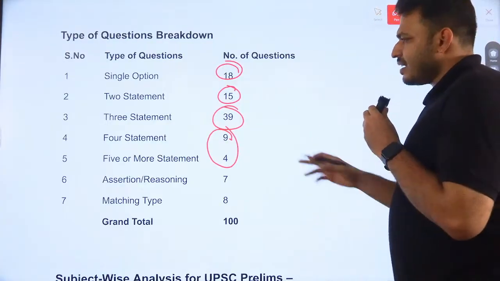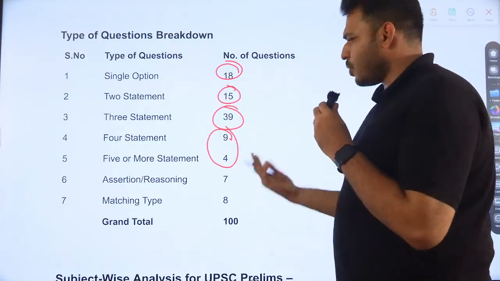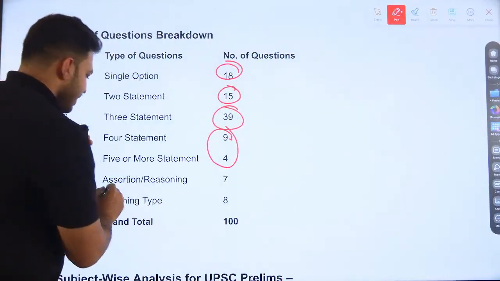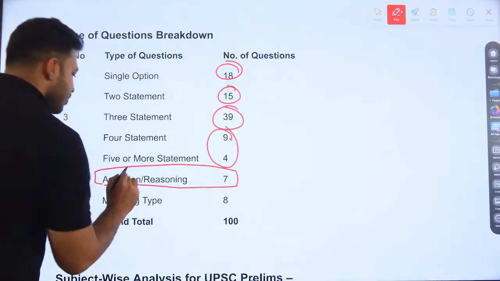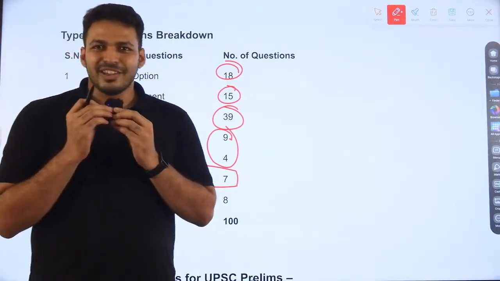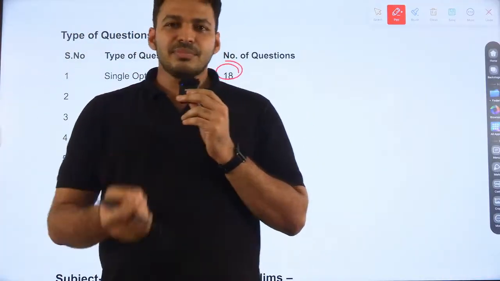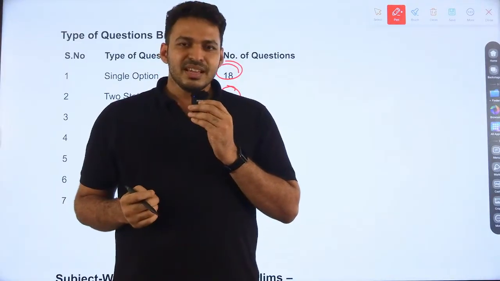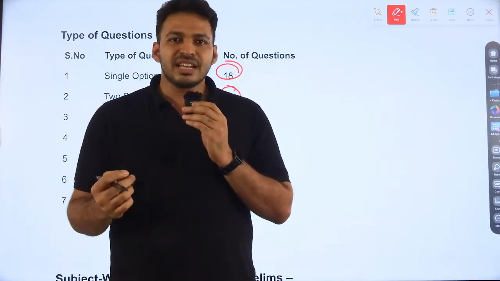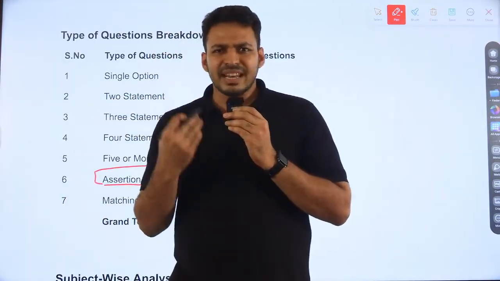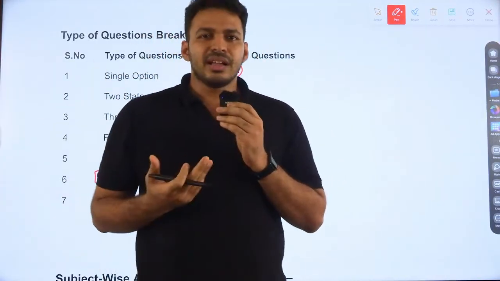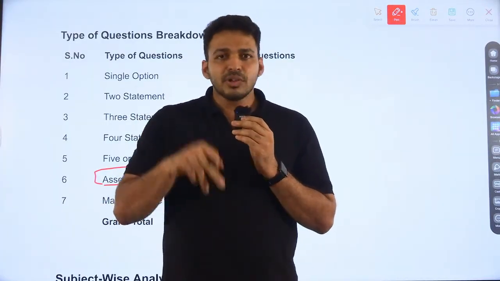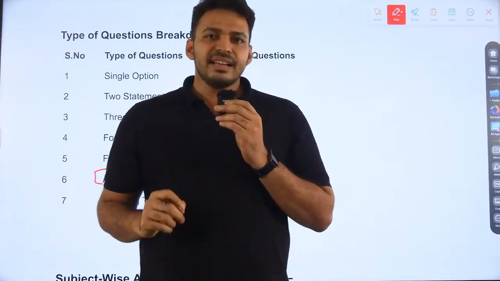It was around 9 questions for four statements, and for five or more statements there were four questions. And in the last 3 years, these assertion-reason type questions are actually one of my favorite parts of UPSC. You should have the conceptual knowledge, and you should have the analytical skill also to answer these kind of questions. For these questions the toughness level will be a little less, because you have to know the facts, you have to know the concept, and above that, you have to have the analytical ability also.